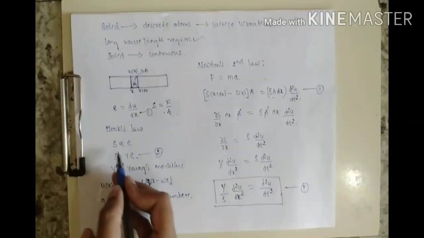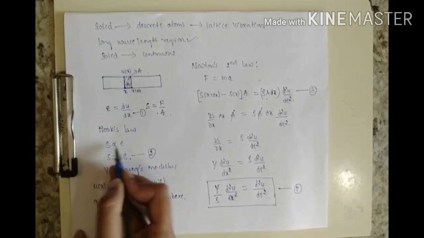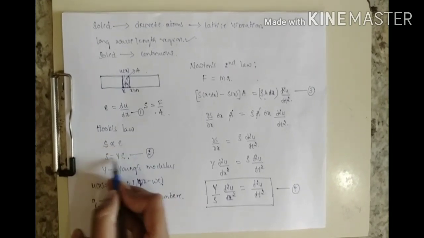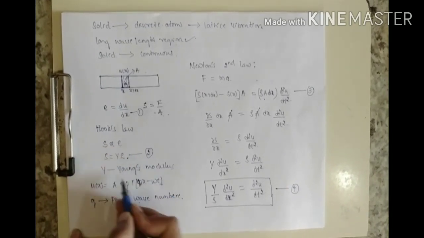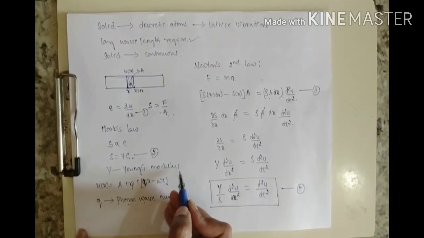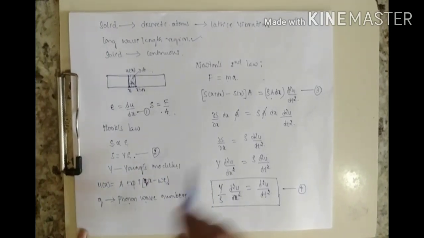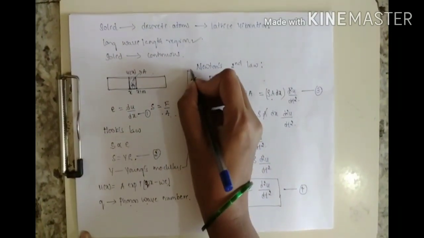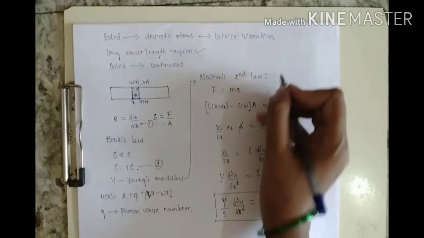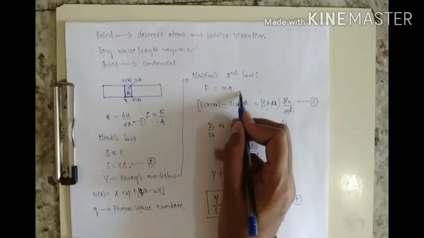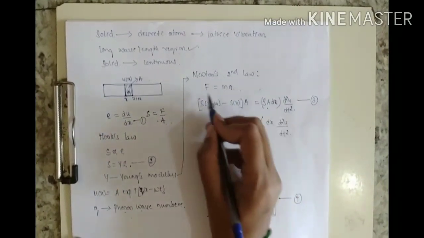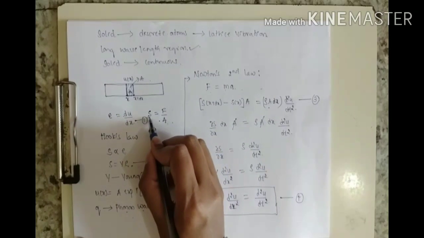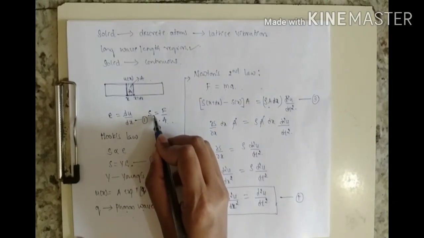According to Hooke's law, stress is directly proportional to strain, that is S is equal to Y into E, where Y is Young's modulus. Now, according to Newton's second law, force is equal to mass into acceleration. Now what is this force? Force is nothing but stress into cross-sectional area A.